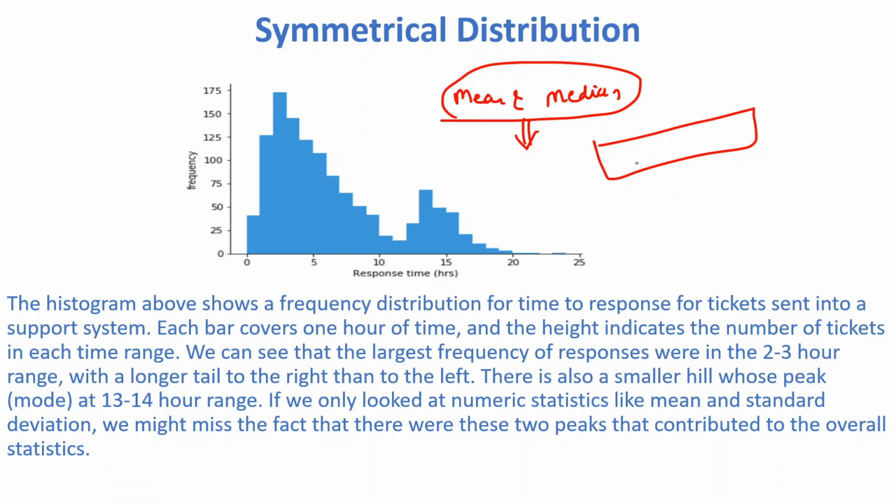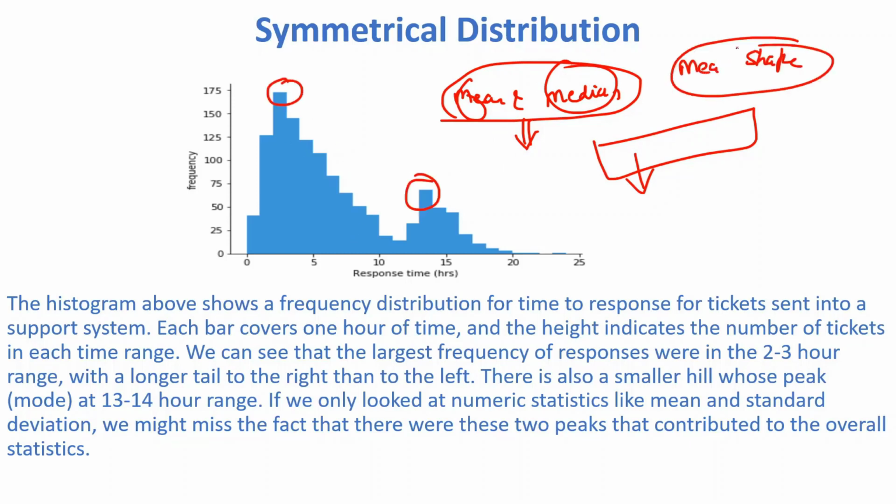So are you able to understand anything by getting only the mean and median? Because mean and median will not be able to tell you about these two peaks. So in measure of shape, we get this type of information, what type of shape we have in the data set.